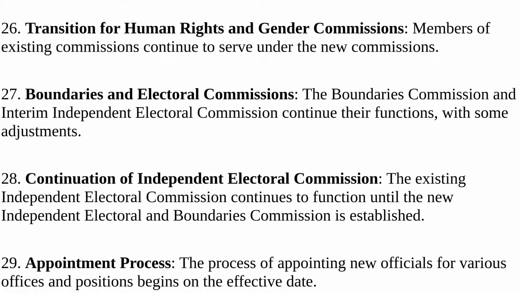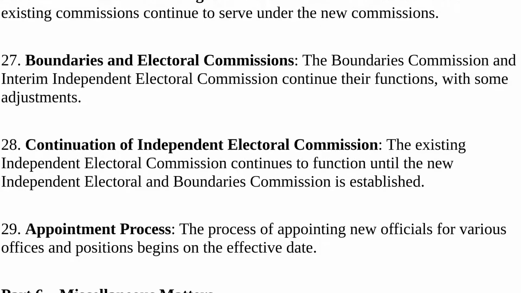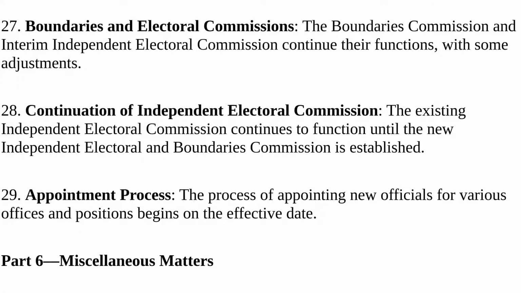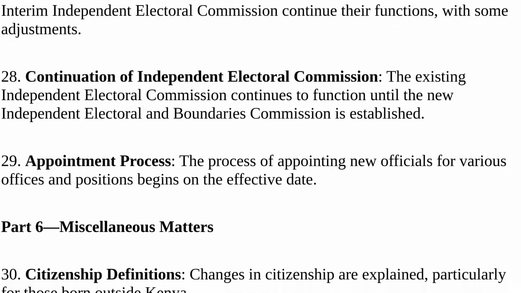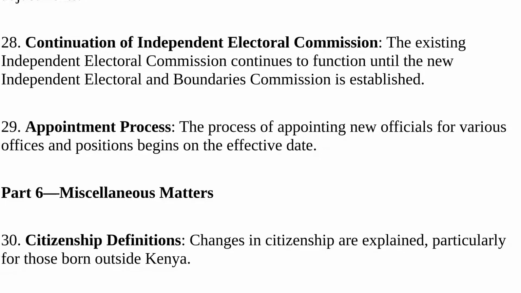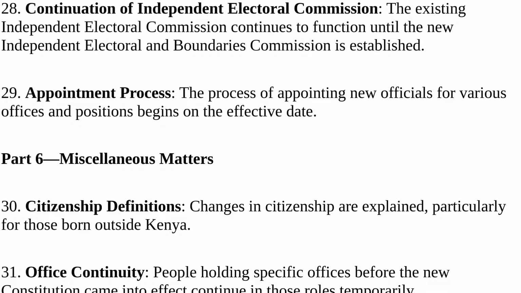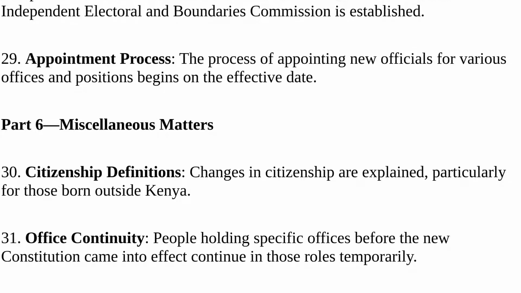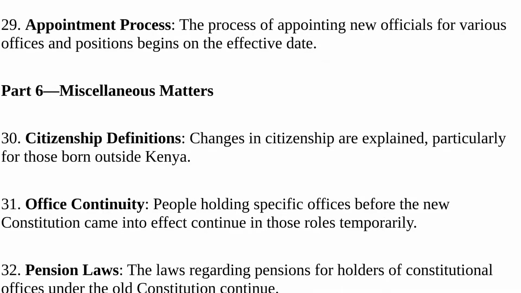27. Boundaries and Electoral Commissions. The Boundaries Commission and Interim Independent Electoral Commission continue their functions, with some adjustments. 28. Continuation of Independent Electoral Commission. The existing Independent Electoral Commission continues to function until the new Independent Electoral and Boundaries Commission is established. 29. Appointment process. The process of appointing new officials for various offices and positions begins on the effective date.